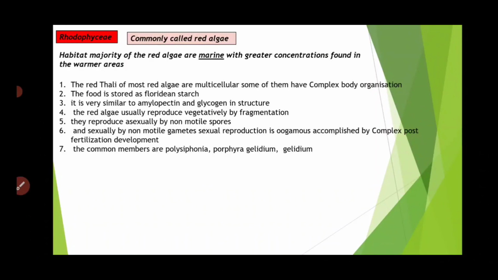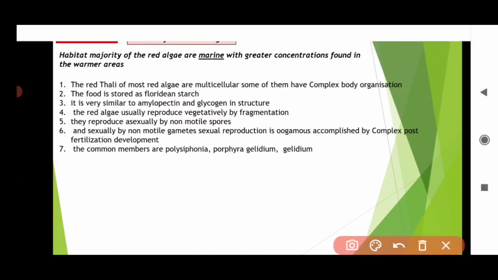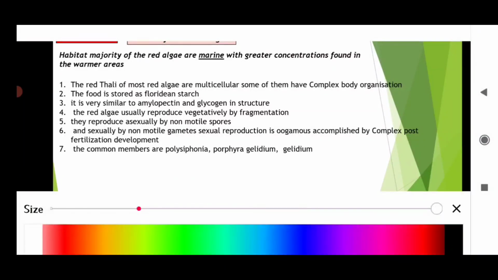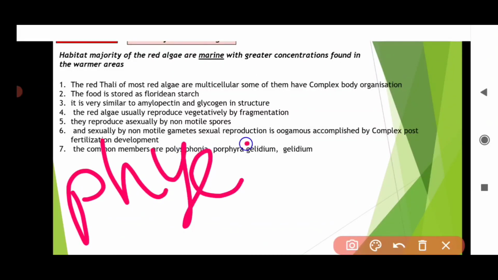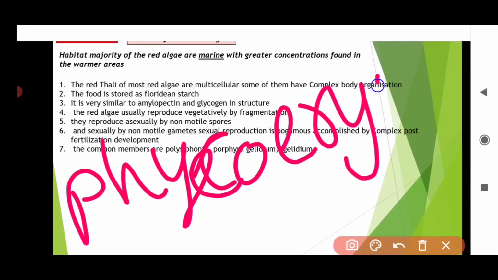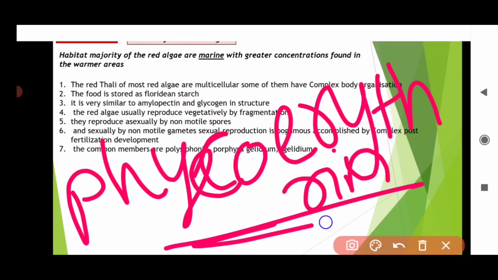Let's see, in red algae you have to remember the pigments. Here the pigment is phycoerythrin. If I have missed, please note down phycoerythrin.